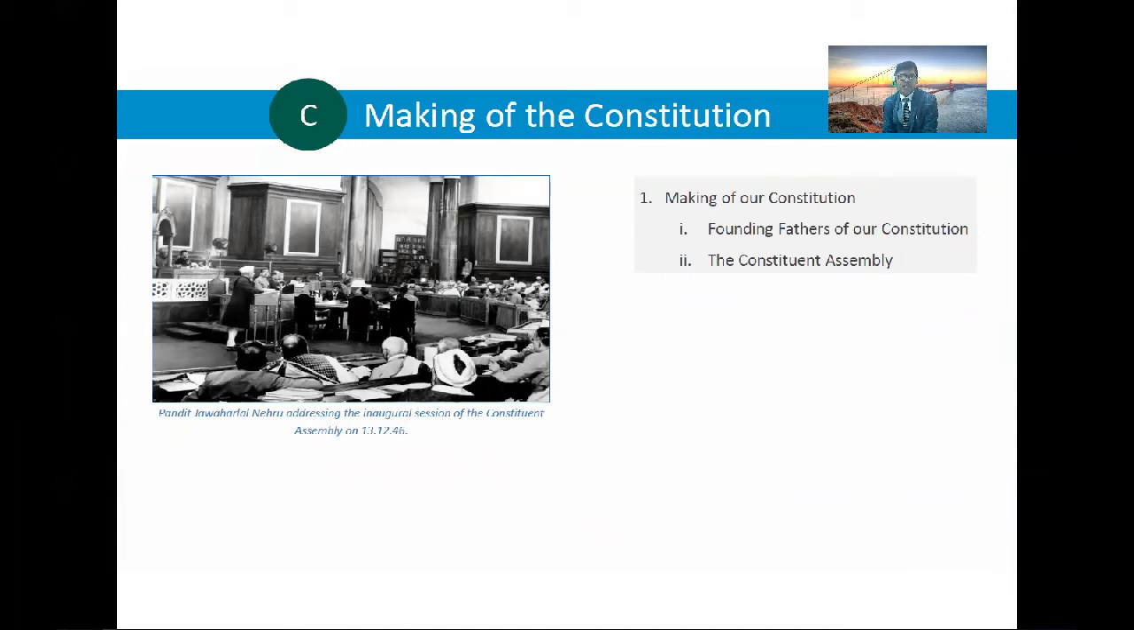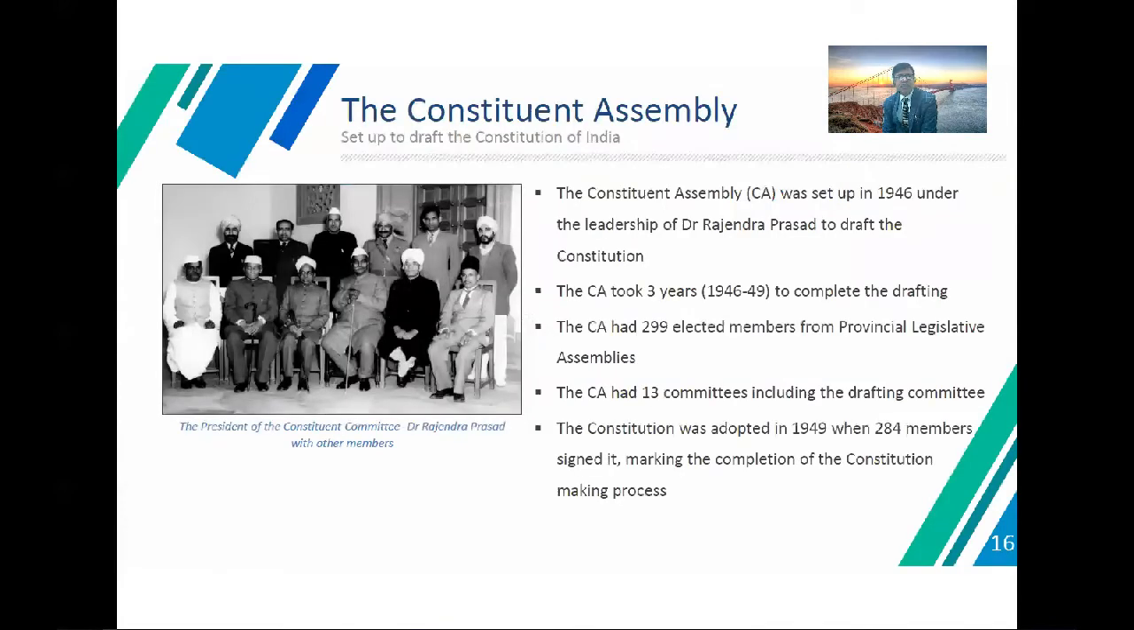Making the Constitution, especially the founding fathers of our Constitution: Pandit Jawaharlal Nehru addressing the inaugural session of the Constituent Assembly on the 13th of December 1946. The Constituent Assembly was set up to draft the Constitution of India. It was set up in 1946 under the leadership of Dr. Rajendra Prasad to draft the Constitution. The Assembly took 3 years to complete the drafting, 1946 to 49.